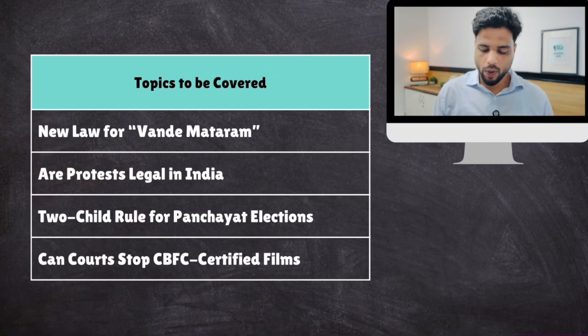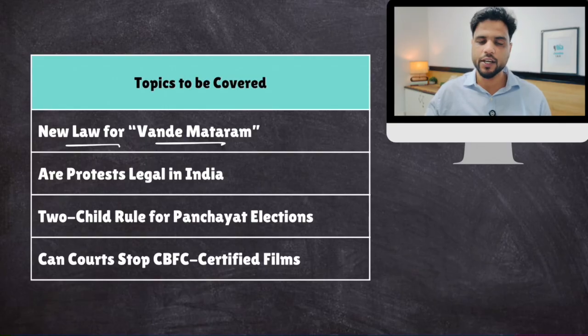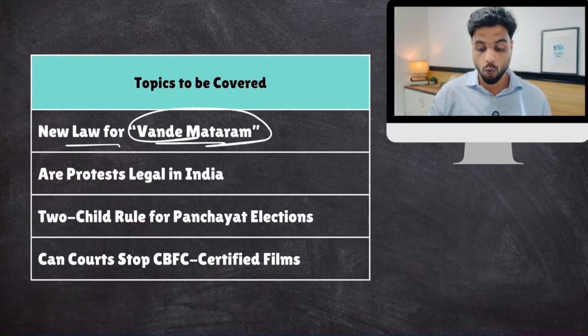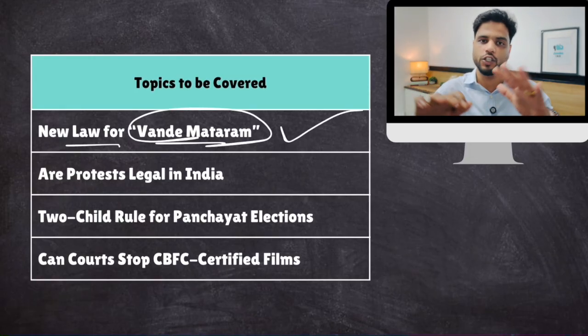Number one topic is new law for Vande Mataram. So basically the government is bringing in a new law which will bring Vande Mataram equivalent to the national anthem, that is Jana Gana Mana. So what is this controversy or what is this issue all about?